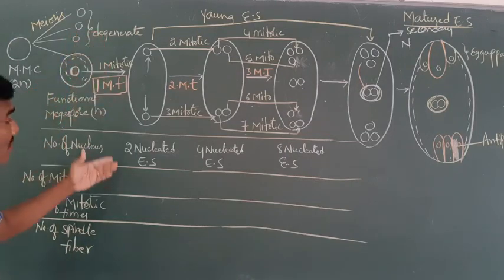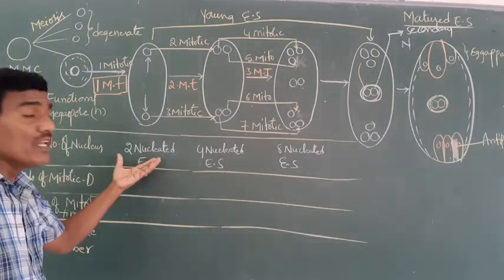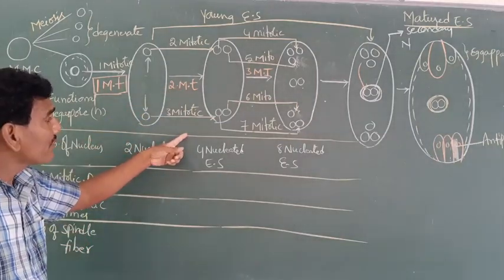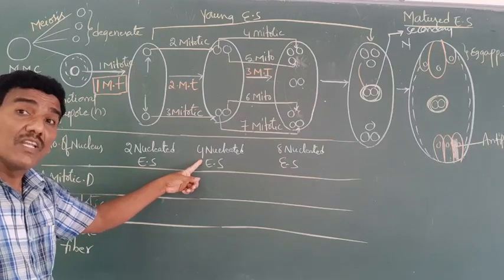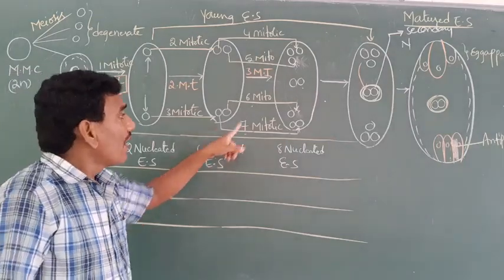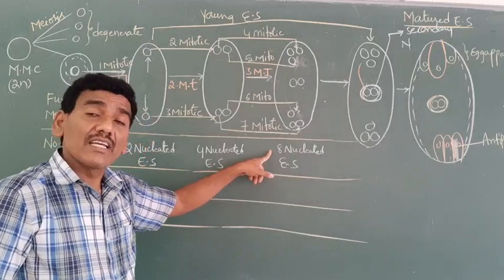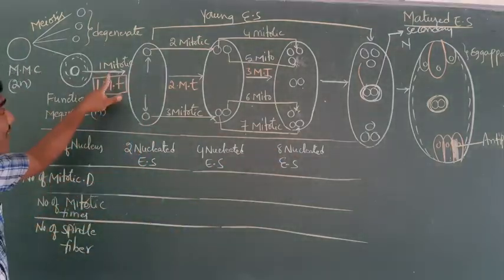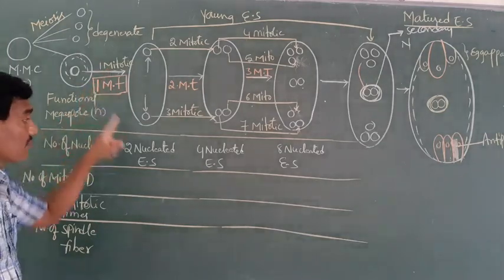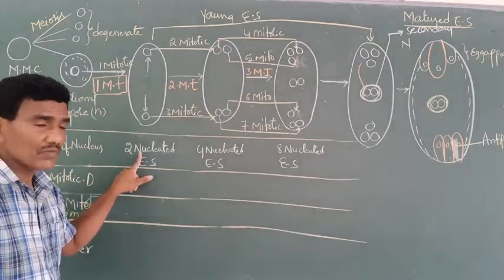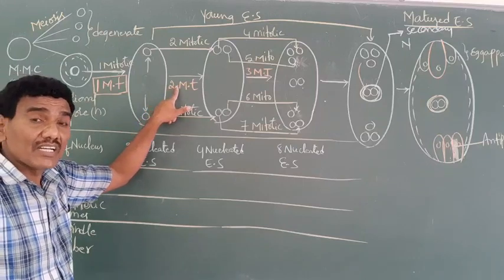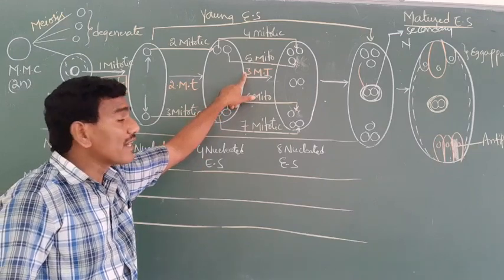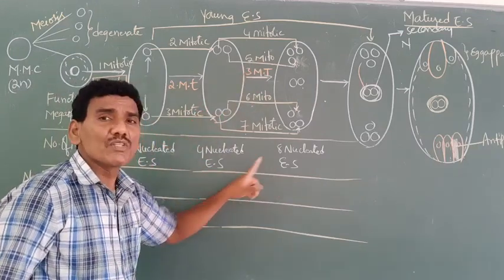After completing the first mitotic division, how many nucleated embryo sacs are formed? After the second mitotic division? After the third? After the first mitotic division, a 2-nucleate embryo sac is formed. After the second, a 4-nucleate embryo sac is formed. After the third, an 8-nucleate embryo sac is formed.